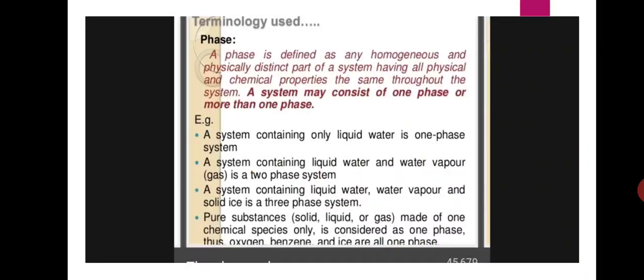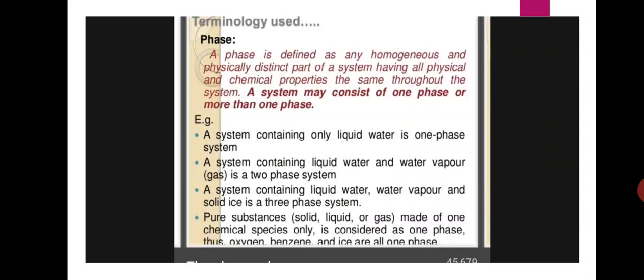Okay, here a phase is defined as any homogeneous and physically distinct part of a system having all physical and chemical properties the same throughout the system. A system may consist of one phase or more than one phase. For example, a system containing only liquid water is a one phase system.